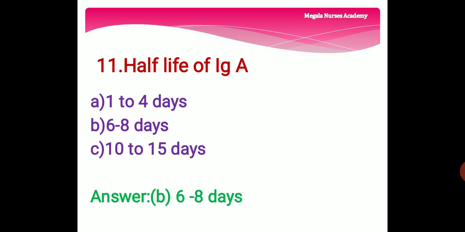11th question. Half-life of immunoglobulin A. Option A, 1 to 4 days. Option B, 6 to 8 days. Option C, 10 to 15 days. The right answer is option B, 6 to 8 days. Half-life of immunoglobulin A is option B, 6 to 8 days.